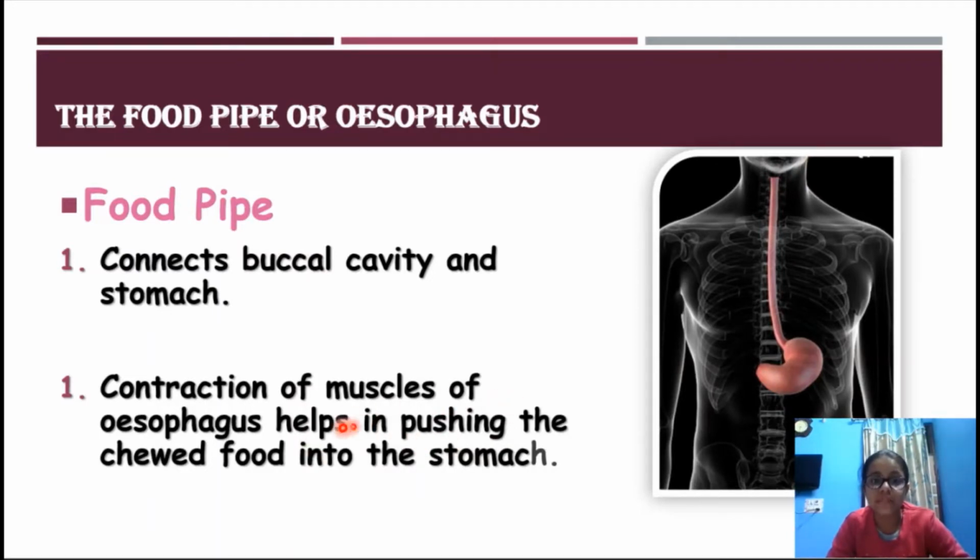Contraction of muscles of the esophagus helps in pushing the chewed food into the stomach. Now the esophagus has muscles, and those muscles contract and it helps in pushing the food to the stomach. So this is the use of food pipe or esophagus. Okay.